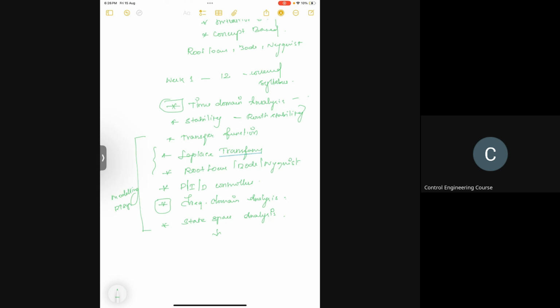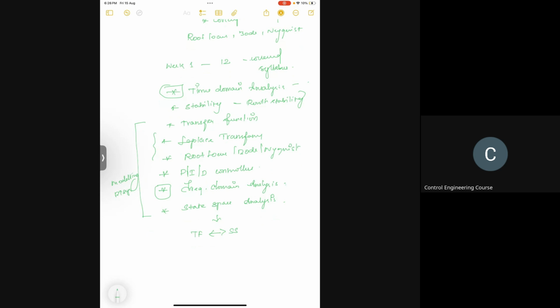In state space analysis, we might ask transfer function to state space to transfer function, that you should be able to compute. Then modeling, like if we give an RLC circuit or RC circuit or mechanical system or rotational system, we will ask you to find the transfer function or state space. Either of these things you should be able to prepare.